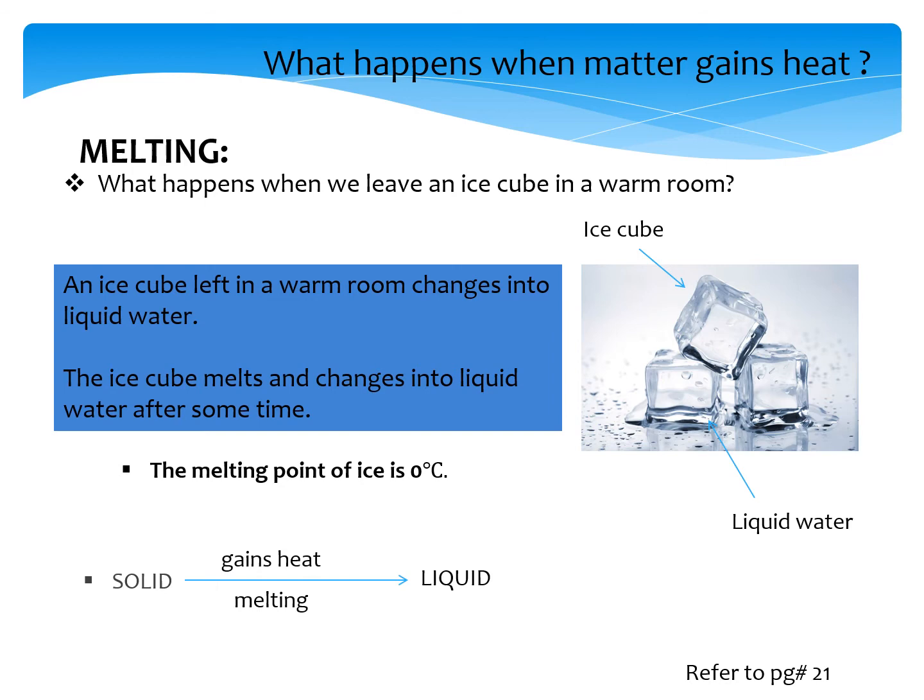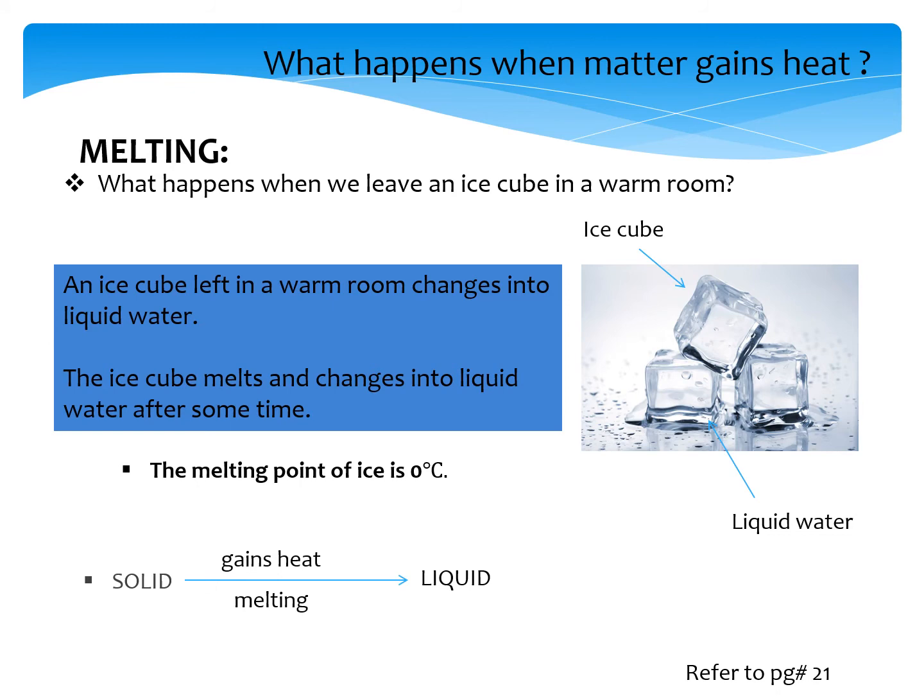When ice is placed in a warm room, it gains heat from its surrounding and its temperature reaches 0 degree. As we have learned, the melting point of ice is 0 degrees Celsius. Then it starts to melt and changes into liquid. Now you can see the table here. Solid gains heat in melting and it turns into liquid. When a solid changes into a liquid, the process is called melting. The temperature at which a solid melts is called melting point.